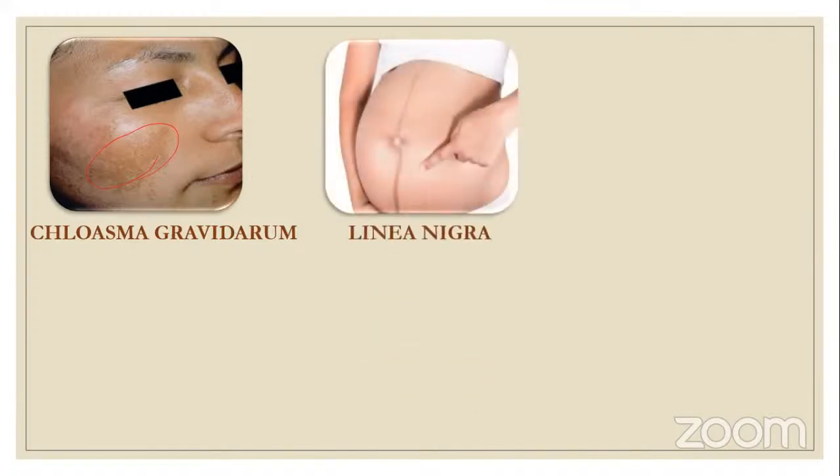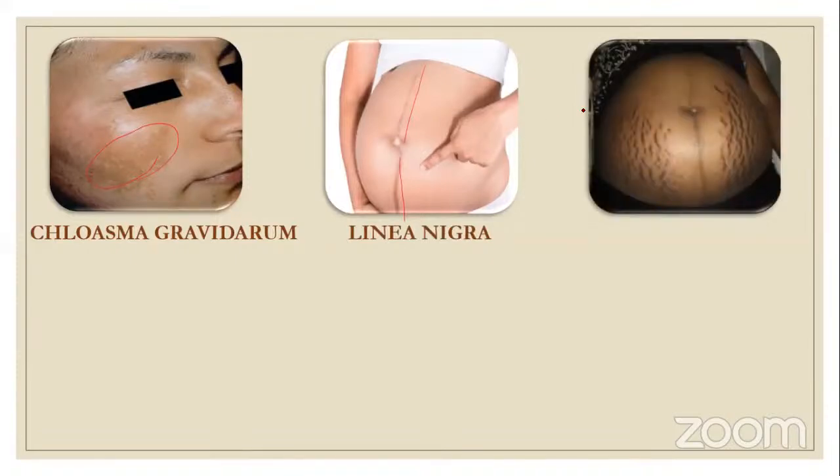Next is linea nigra, a linear line that occurs. All these changes are mainly due to estrogen hormone. And then you can appreciate the striae here. This is striae gravidarum.